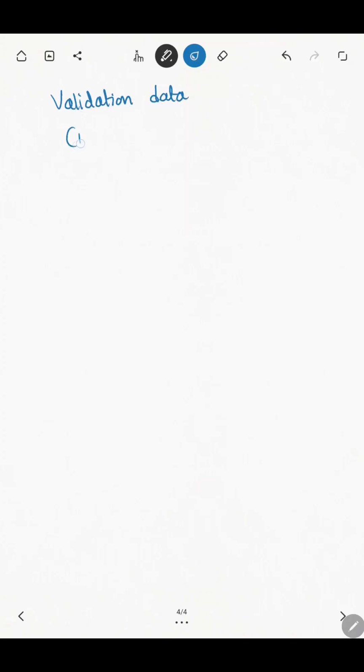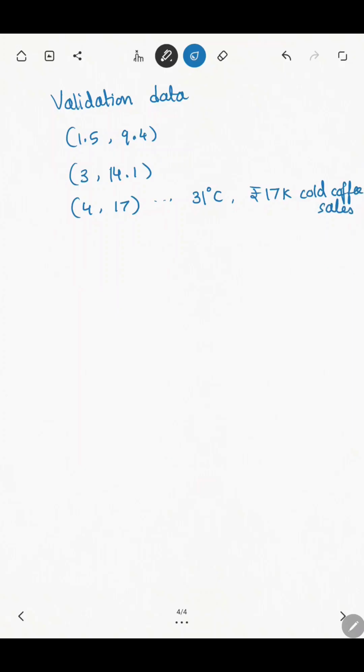So now let's take some validation data and calculate the sum of the squared errors. Then we'll also calculate the mean squared error, because the sum of squared errors is the sum of all the n errors that you get for all the n data points. So you have to do the sum of squared errors divided by n. That will give you the mean squared error.